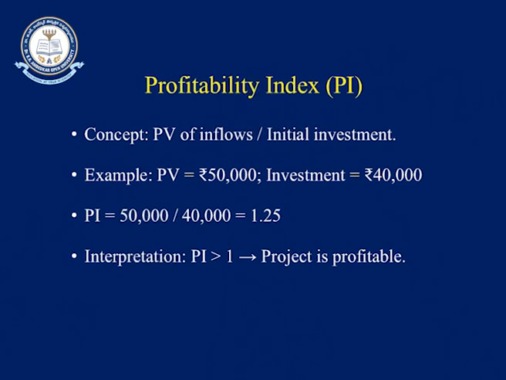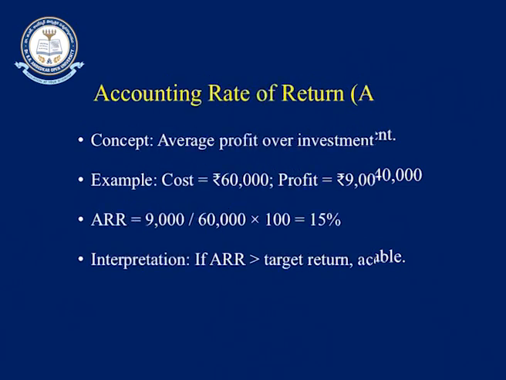You have invested initially 40,000. If you invest, the total present value is 50,000. What is the PI, profitability index? The total return by the investment, that is 1.25, is the profitability index. The interpretation is that any project which has a profitability index of greater than 1 can be accepted.